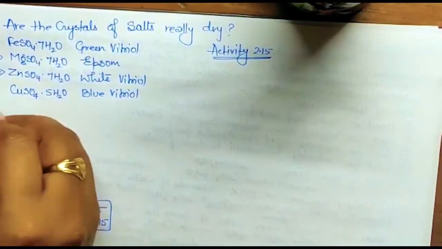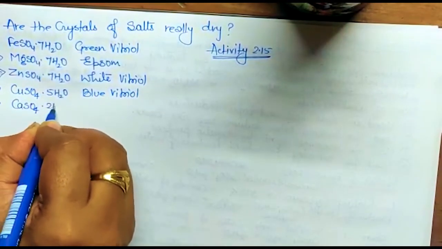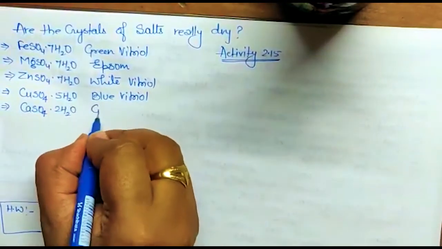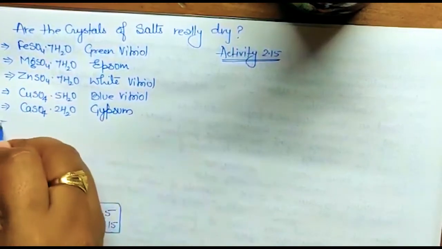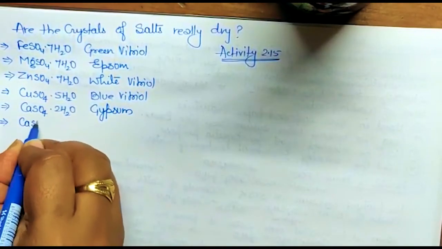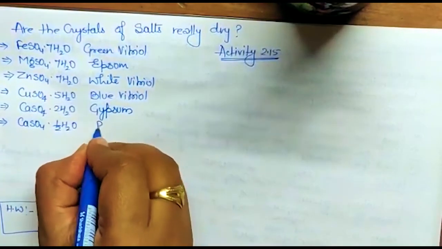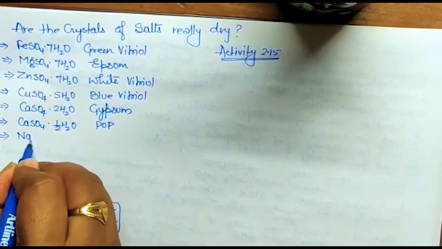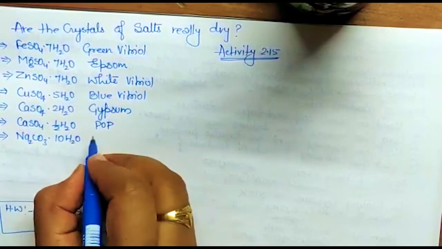Yes, now CaSO4.2H2O, what is the name? Right now only you have studied. Yes, gypsum. Okay, then CaSO4.5H2O, what will it be called? POP, plaster of Paris. Next you have studied Na2CO3.10H2O, what will it be called?